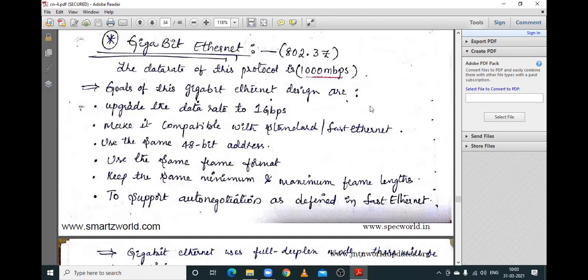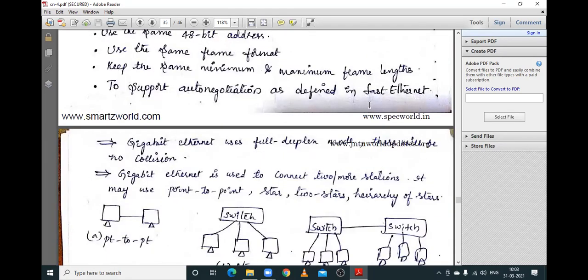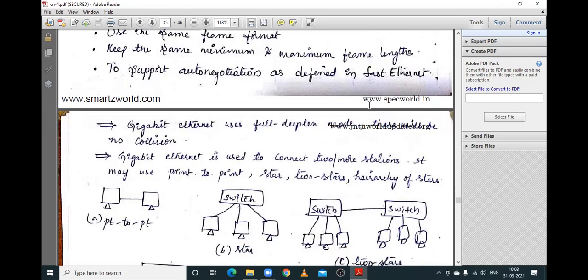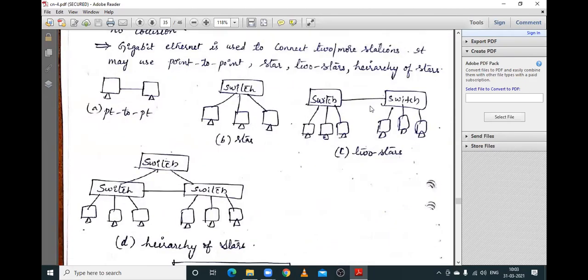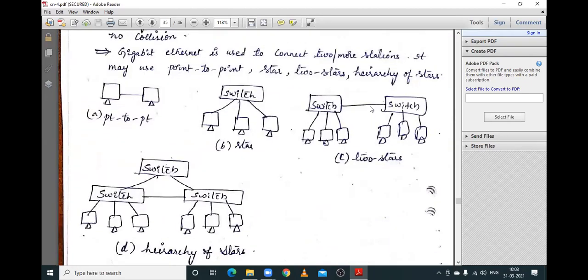And it uses the same 48-bit addressing which is used in the standard Ethernet, and also the frame format and frame length. And the fast Ethernet will be supporting the auto negotiation concept. The gigabit Ethernet uses a full duplex mode of accessing, so that there will not be any kind of collision between the frames. And gigabit Ethernet is used to connect two or more stations. It may use point-to-point, star, two stars, or a hierarchy of stars.